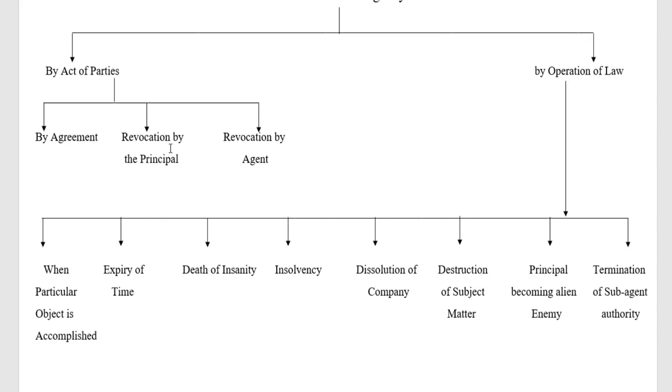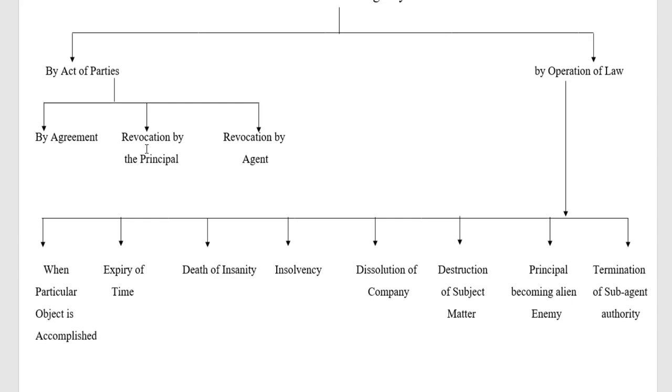But he has to give notice to the agent, and he should inform the third party. So this is the way of revocation of the agency.